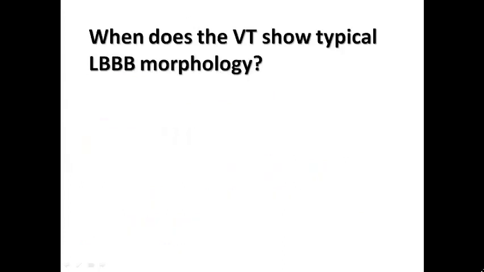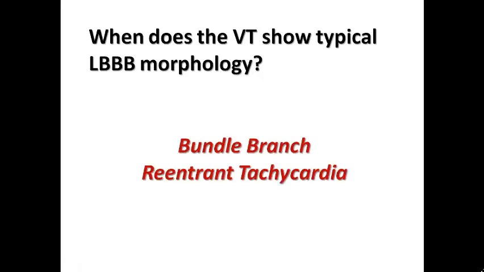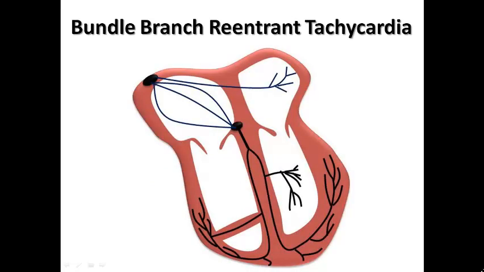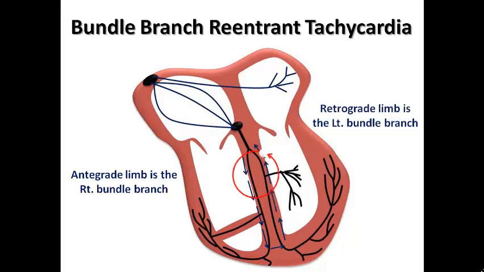And the next question, when does the VT show typical left bundle branch block? It can occur in bundle branch reentrant tachycardia. What is meant by this? It is also a specific type of VT that occurs in patients with structural heart disease, especially dilated cardiomyopathy. Here, the antegrade limb is commonly the right bundle, and the retrograde limb is commonly the left bundle, though vice versa is not impossible, it can occur. And so here, the reentrant circuit is formed by two limbs, the right bundle branch and the left bundle branch. And because the antegrade limb is right bundle, the morphology is typical left bundle branch block morphology.